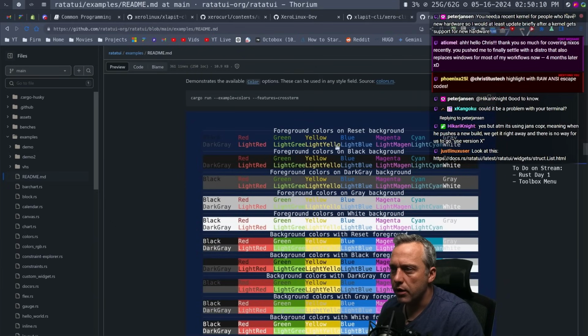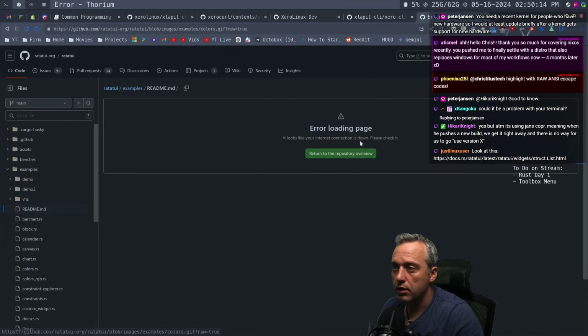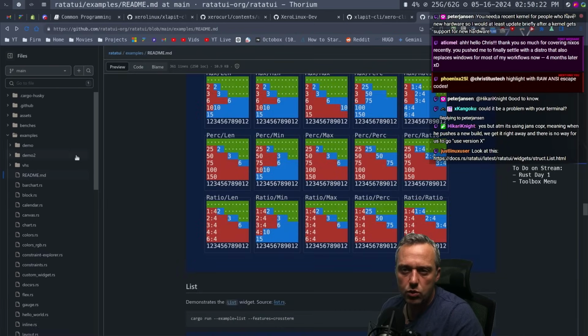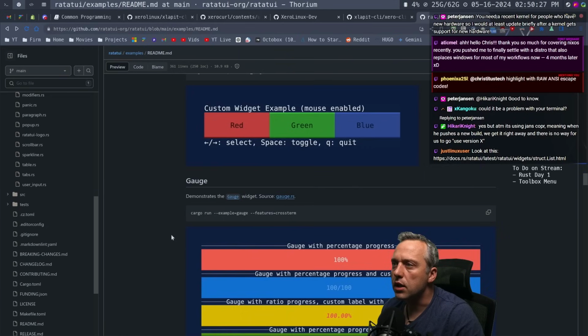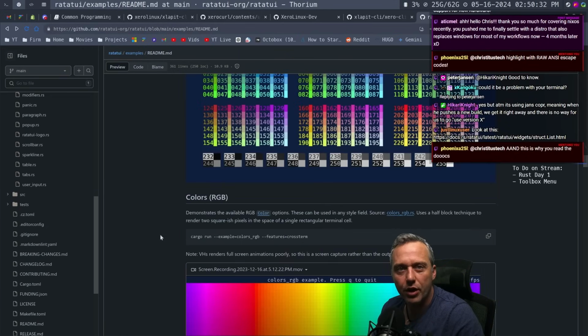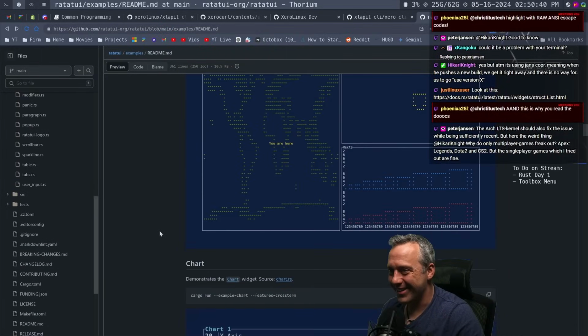All right, so here's your foreground colors. Background colors, you do have blue right there. Oops. So let's grab an example and take a peek. Highlight the raw ANSI escape codes. And this is why you read the docs.